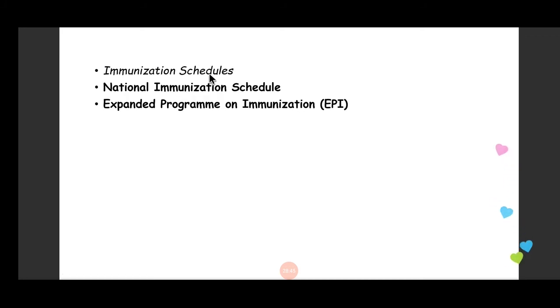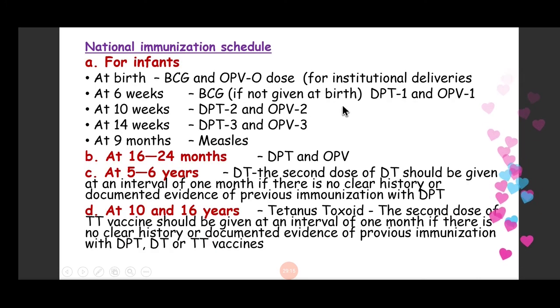For routine immunization in India, there is a schedule called the National Immunization Schedule for all individuals. Another immunization schedule is given by WHO, called the Expanded Program on Immunization, which is followed worldwide. This is our Indian National Immunization Schedule, and this is the WHO immunization schedule for the whole world, the Expanded Program on Immunization, or EPI.